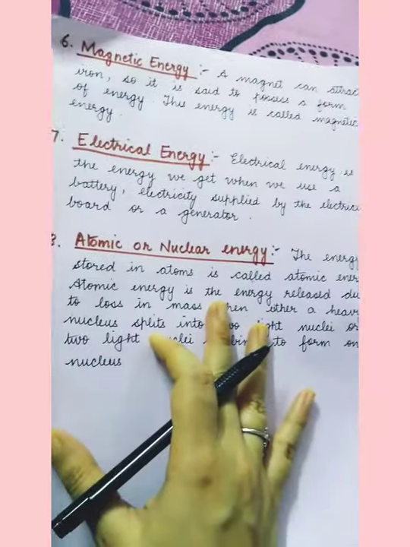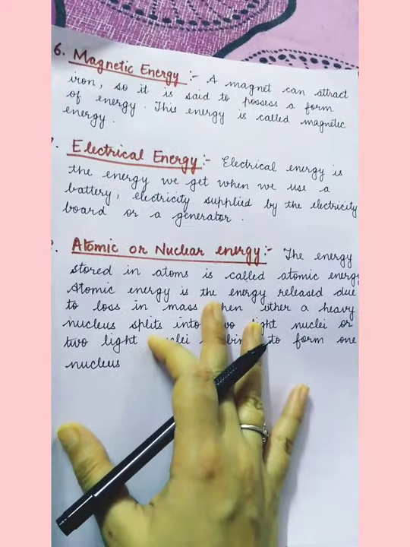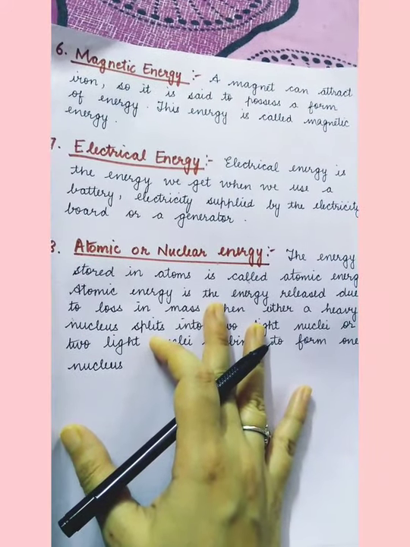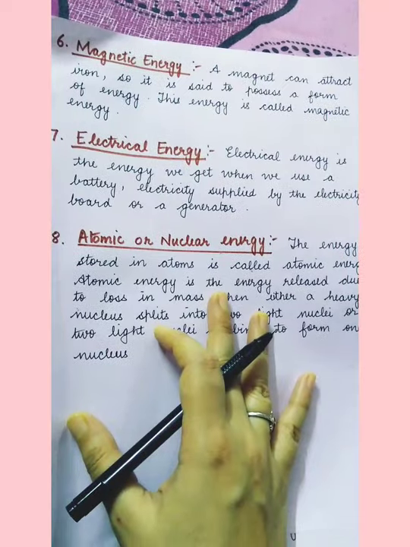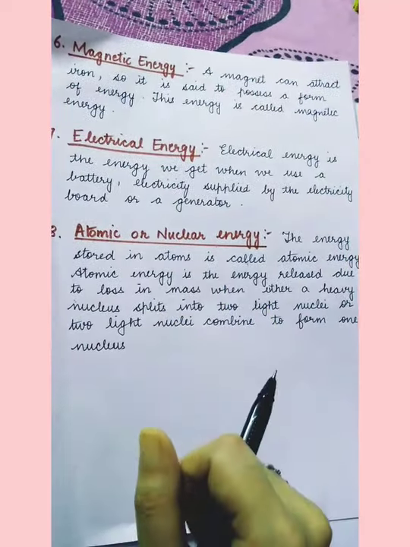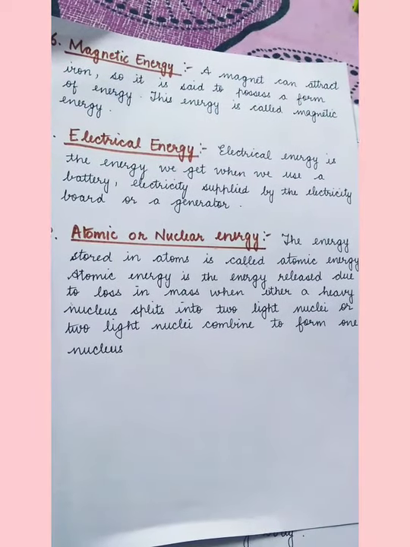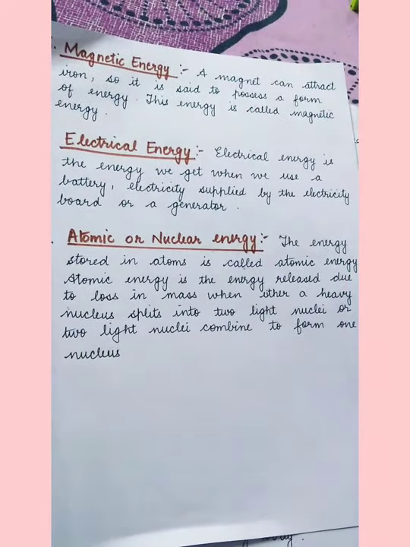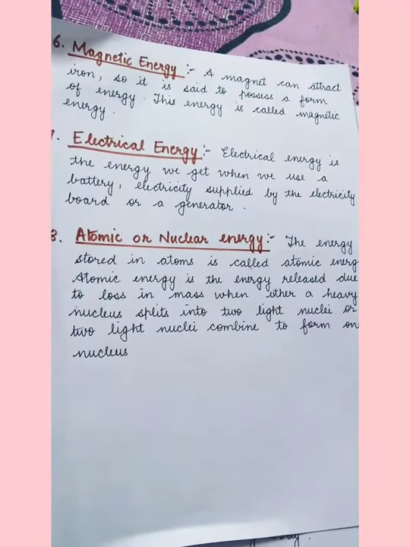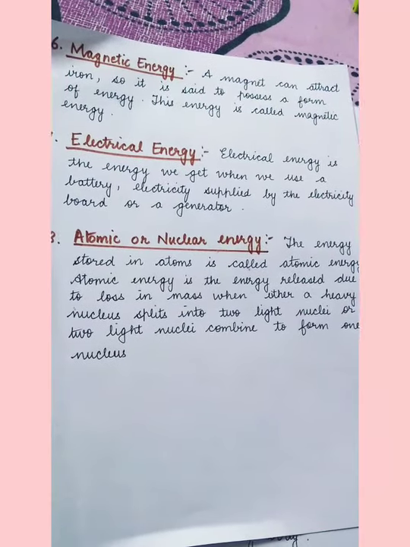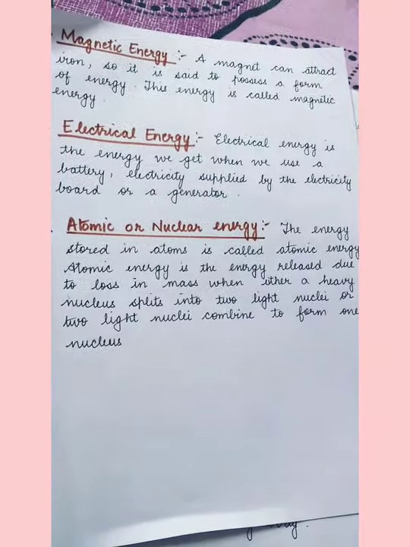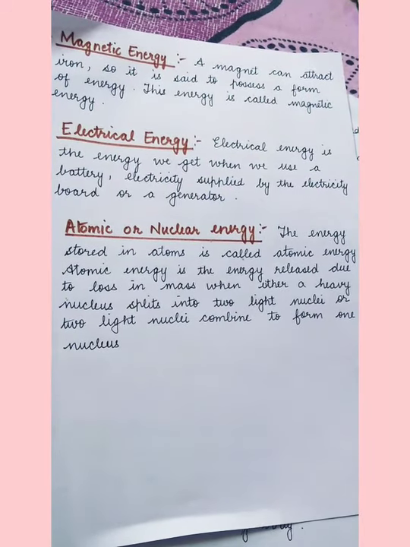Next we have magnetic energy. Magnetic energy is the energy possessed by magnets to attract iron objects. Electrical energy is the energy which we get from batteries or electricity supplied by the electric board or a generator. Then atomic and nuclear energy: energy stored in atoms is known as atomic energy.